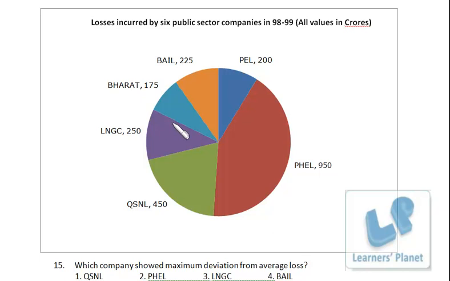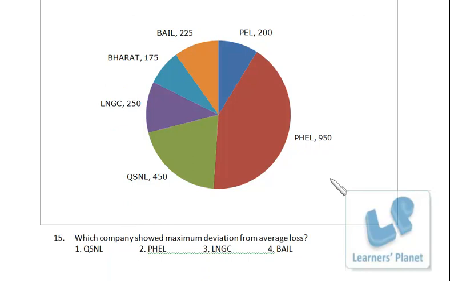So the maximum deviation will be shown by this company, that is PHEL, because it is 950. So no need to go for any sort of paperwork. In 30 to 40 seconds you can answer this question just by observing the pie diagram. So that is PHEL, that is 950.